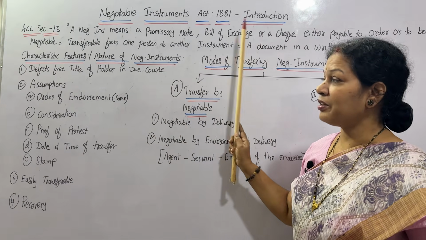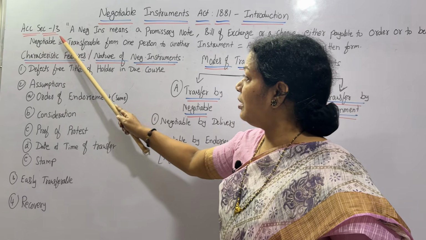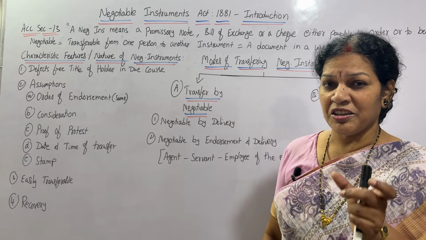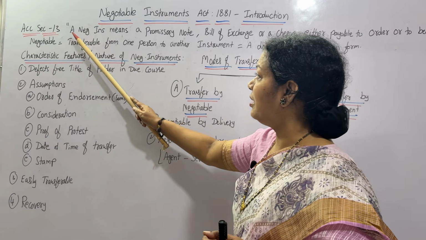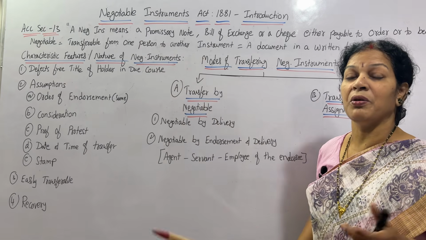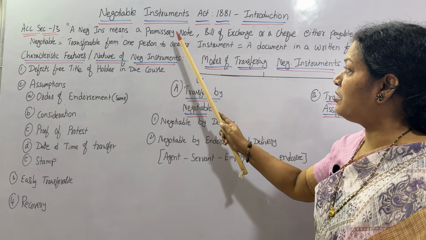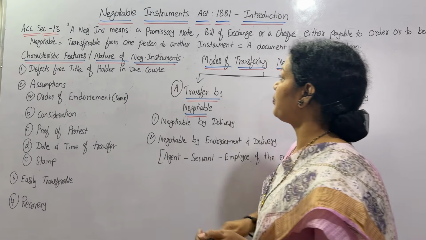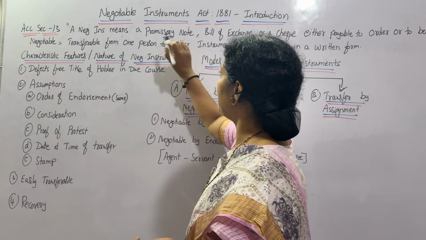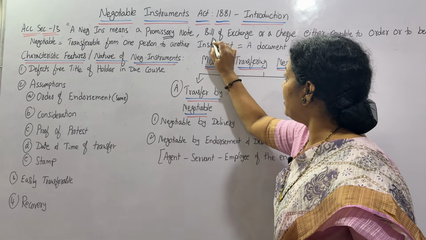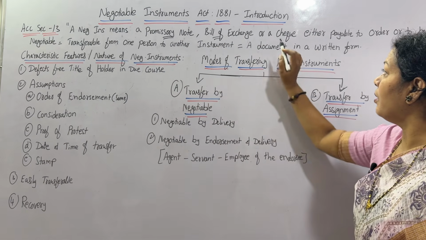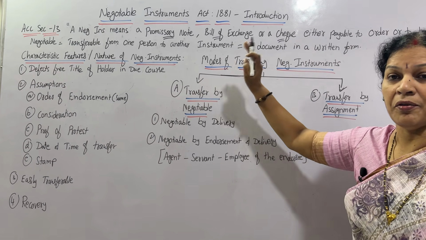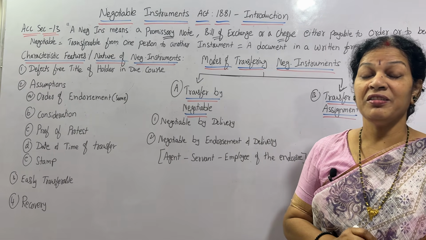Let's learn a few things. According to Section 13, a negotiable instrument means a promissory note, bill of exchange or check, any of these three. What is a negotiable instrument?